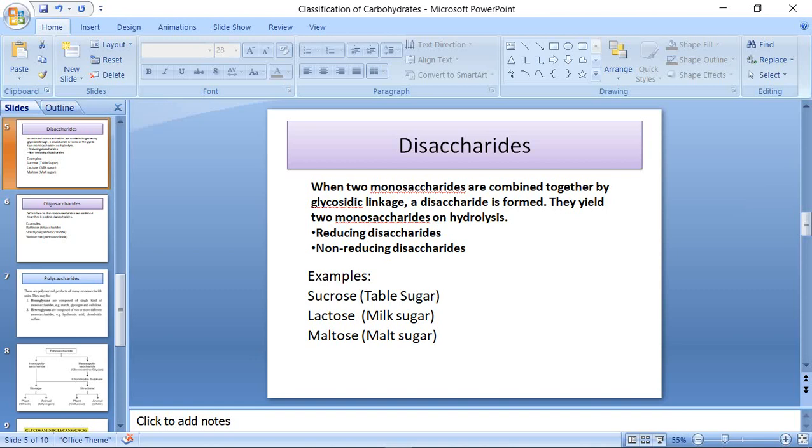Examples for reducing disaccharide include lactose, maltose, cellobiose. If the free carbonyl group is absent, then it is called non-reducing disaccharide. Examples will be sucrose, trehalose.